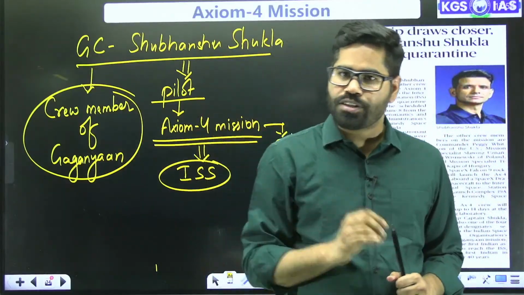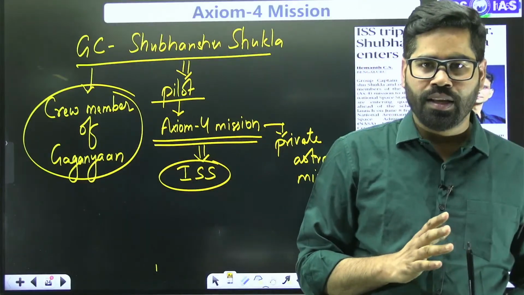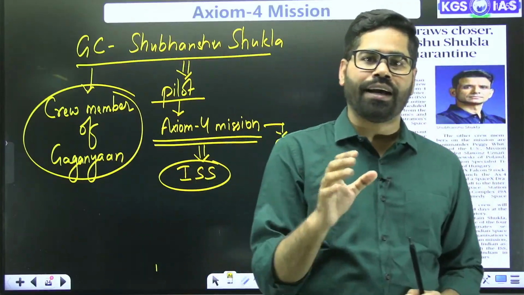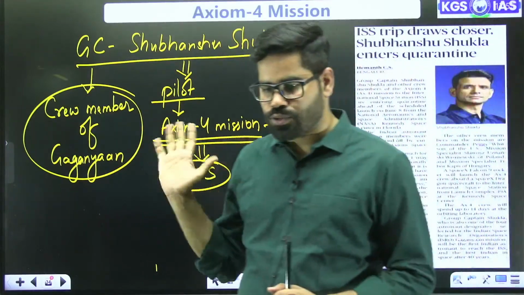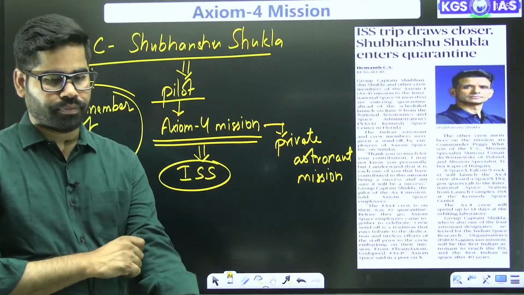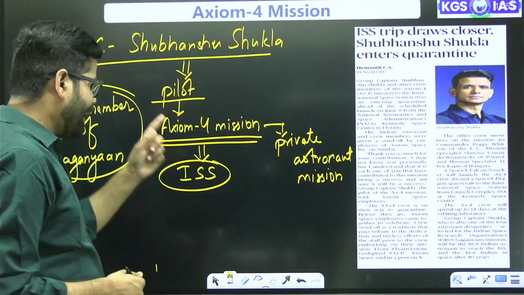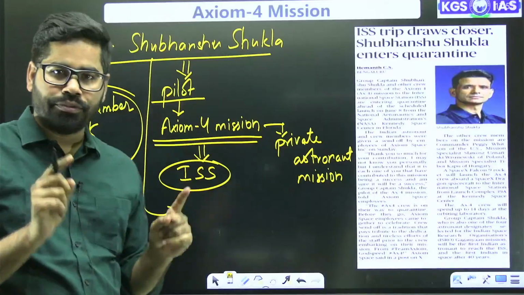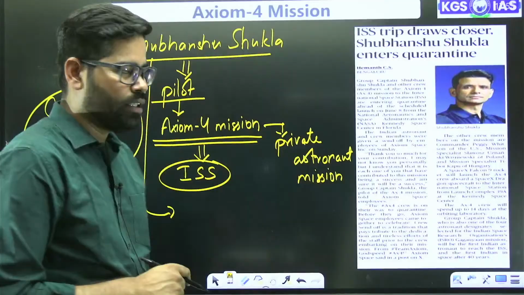The SpaceX mission, Gaganyaan, and the Axiom 4 mission were the options. I think you all gave the correct answer. He is the first Indian, in fact the first Indian citizen, to go there.